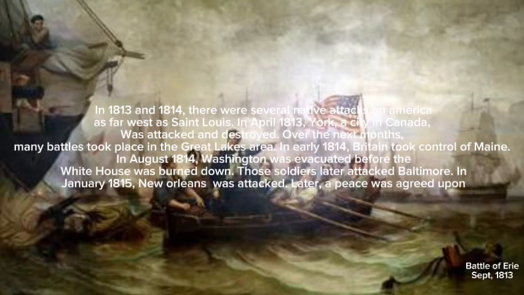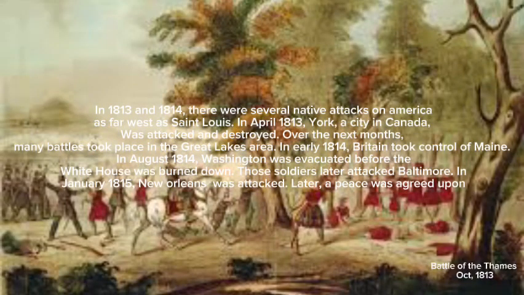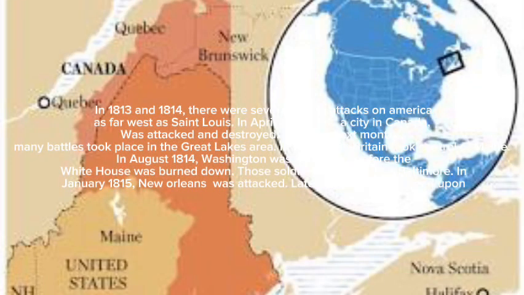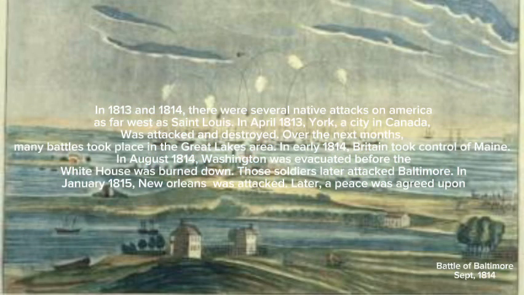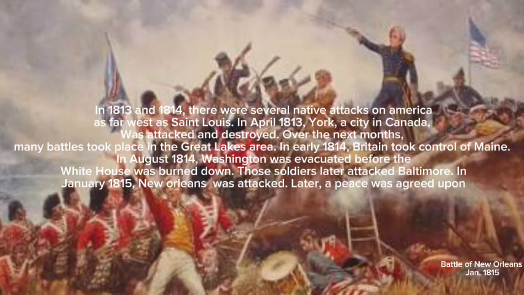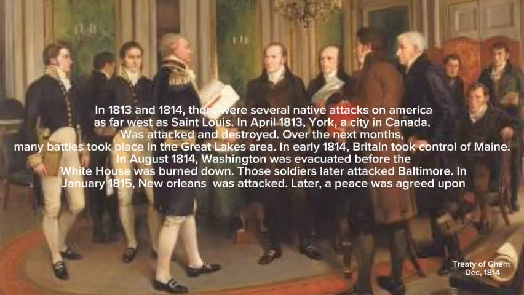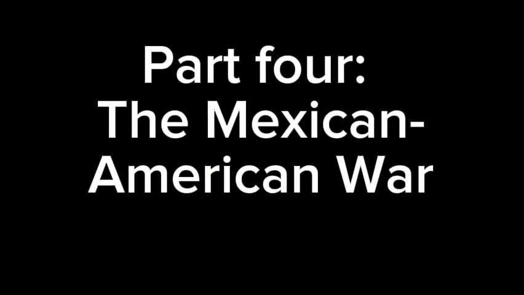Over the next months, many battles took place in the Great Lakes area. In early 1814, Britain took control of Maine. In August 1814, Washington was evacuated before the White House was burned down. Those soldiers later attacked Baltimore. In January 1815, New Orleans was attacked. Later, a peace was agreed upon.